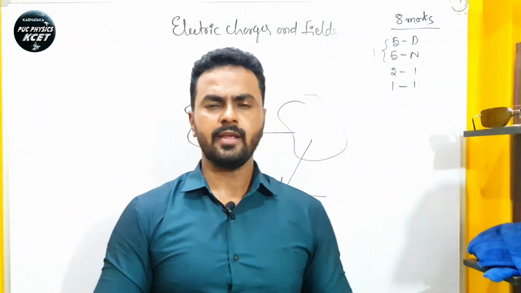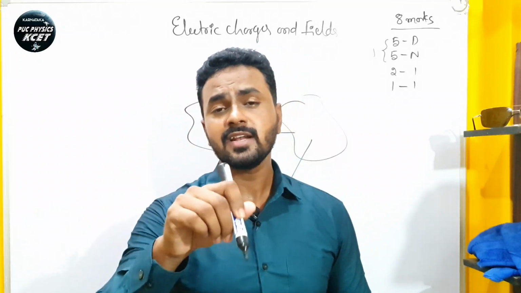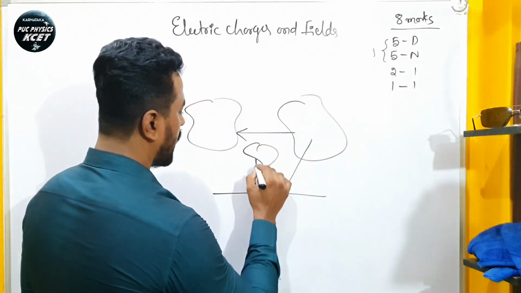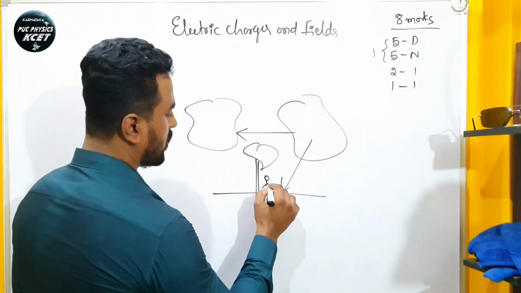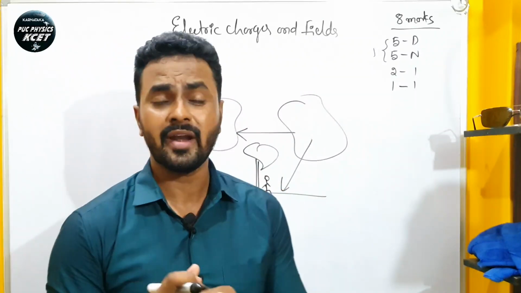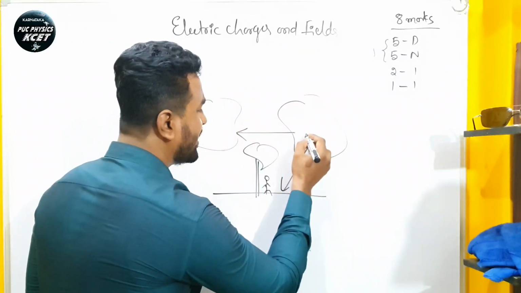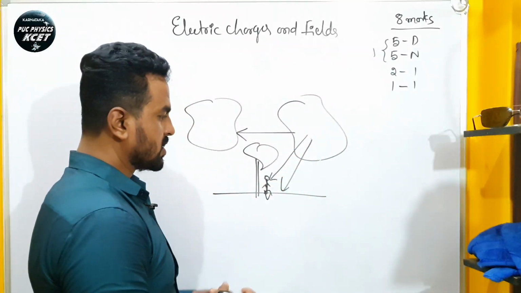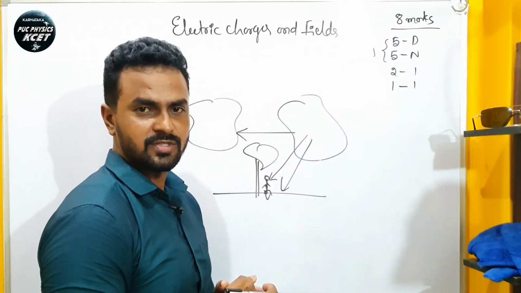So during lightning, you are safer inside the house than under a tree. Why? Because if you are under a tree, what happens? You will provide an easy path for the flow of charges through your body to the ground, so that the ground accepts all the electrons.